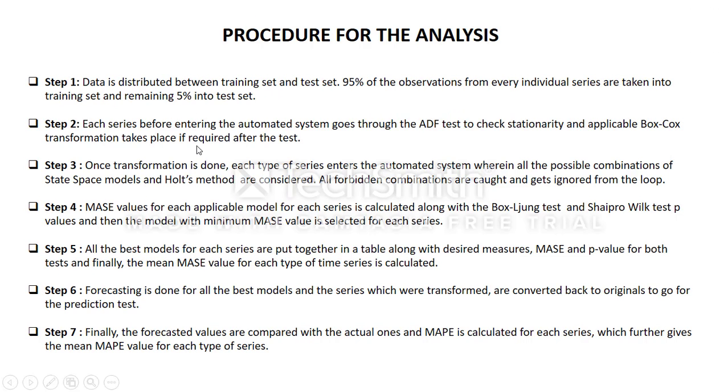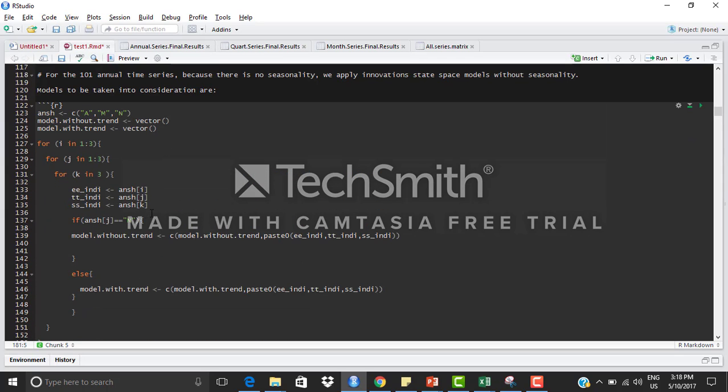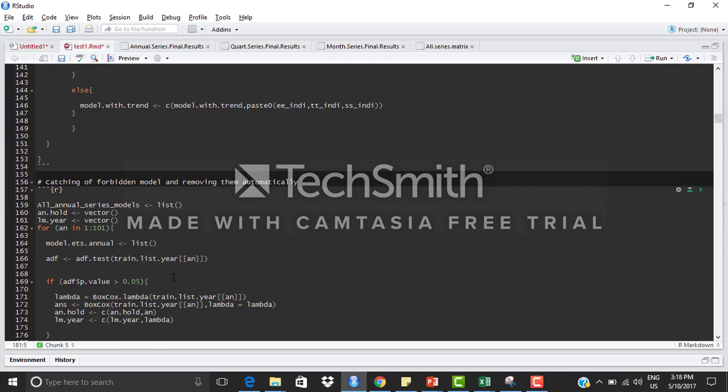Once the transformation takes place, each type of series enters the system wherein all the possible combinations of state space models and the Holt methods are considered. So the code has been created wherein the models without trend and models with trend are formed, and all the combinations are created.